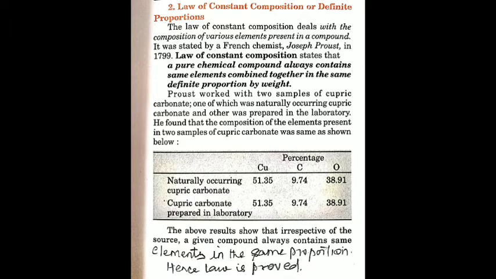So in both the compounds, the percentages of copper, carbon and oxygen remained the same. It means that for a pure substance, the composition of different elements remains the same. This is the second law, which is the law of constant composition or definite proportion.